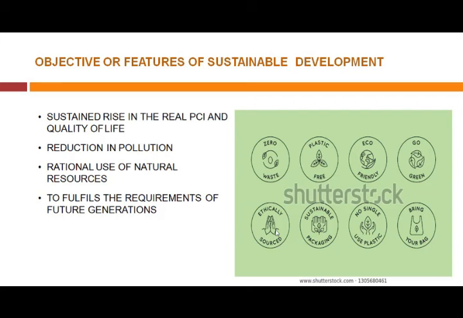Ethically sourced, sustainable packaging, no single-use plastic should be used, and whenever you go outside to bring any kind of goods, you should carry a paper bag, not a plastic bag. So this is what we need to think about for our future generation. The development should be green, that is, sustainable.